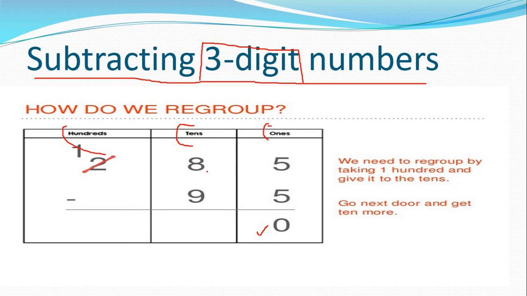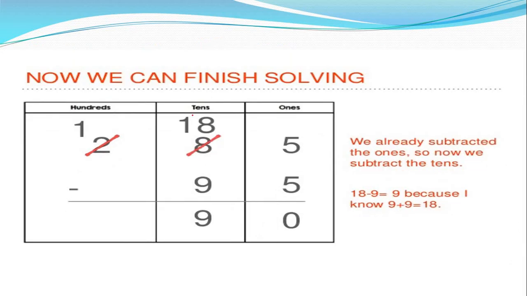So 8 minus 9. Is this possible? No. So what to do? We are taking the borrow here. 10 plus 8, so what is coming here? 10 plus 8, how many? 18. Okay, 18 minus 9. So what answer comes? 9. 18 minus 9.